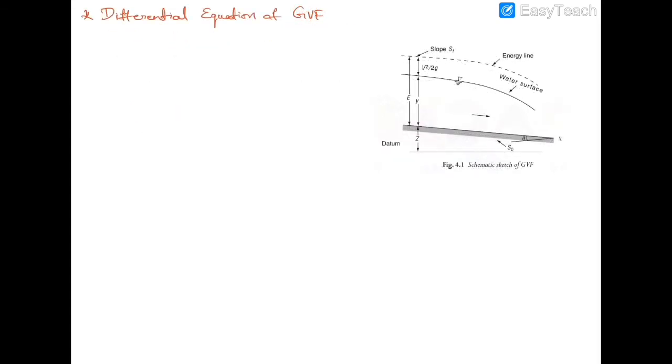Now let's see the derivation of differential equation of gradually varied flow. Let's consider a channel with a bed slope S0.